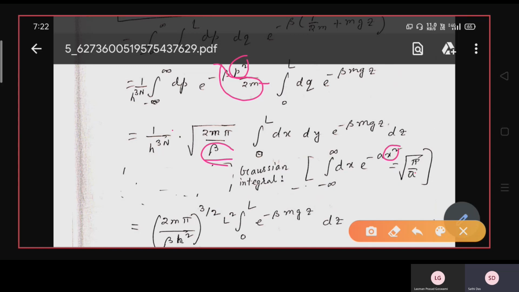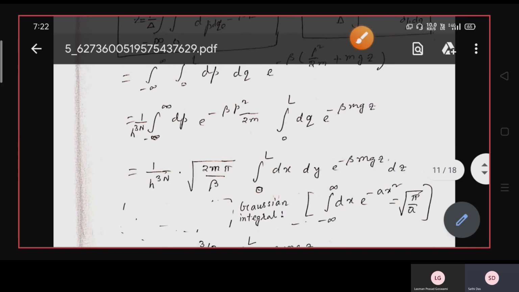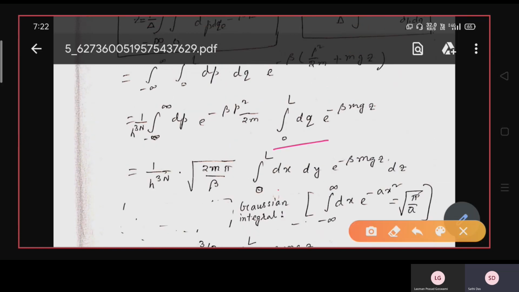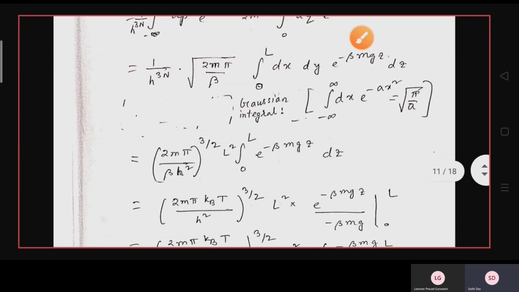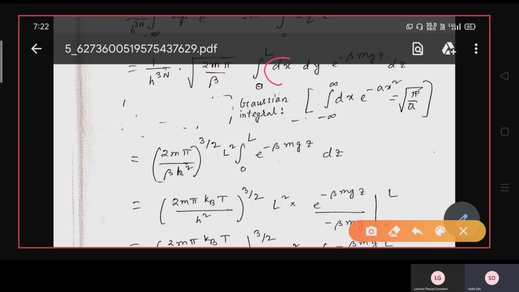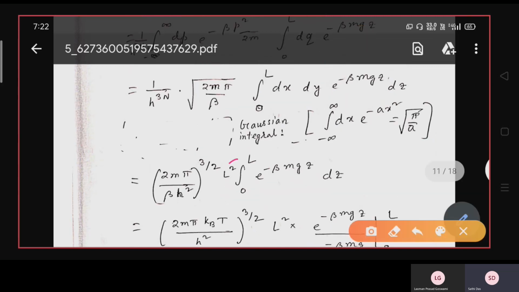And this other integral, the integration from 0 to L of dx into dy into e to the power minus beta mgz into dz: dx is over the limit 0 to L, dy is also from 0 to L, so it will give you L square.